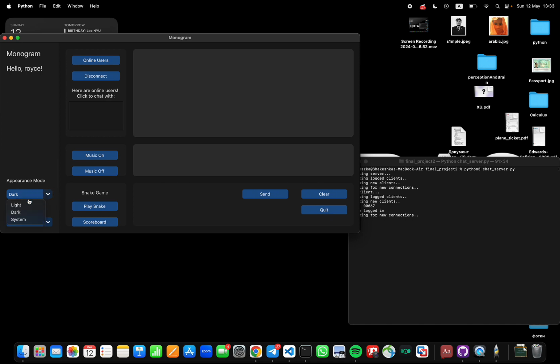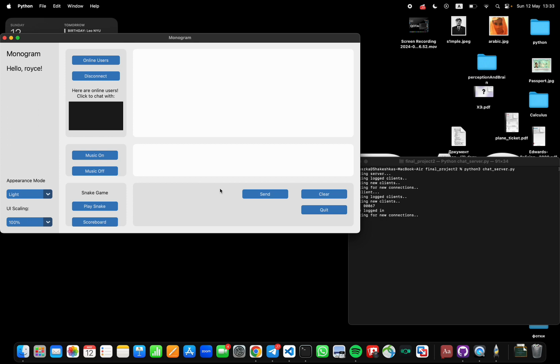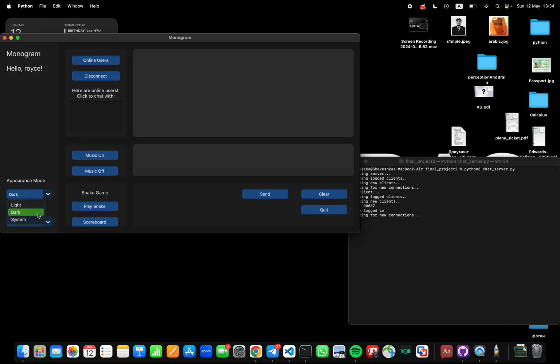First of all, it is appearance mode. You can set a light mode or dark mode. So let's see what light mode looks like. It looks like this. Some users might like it, but I prefer dark mode. Also, we have system, which sees what color your interface is. In my case, it is dark, so let's choose dark.